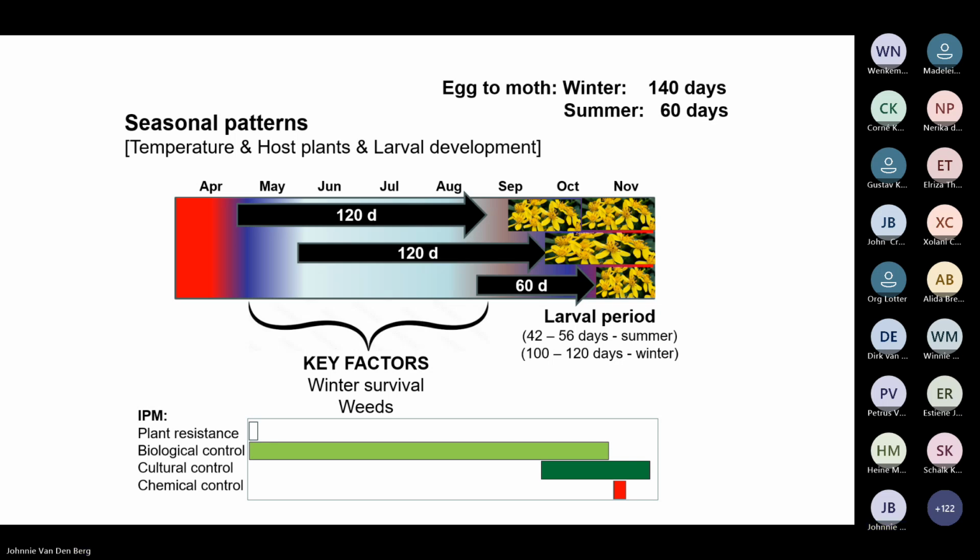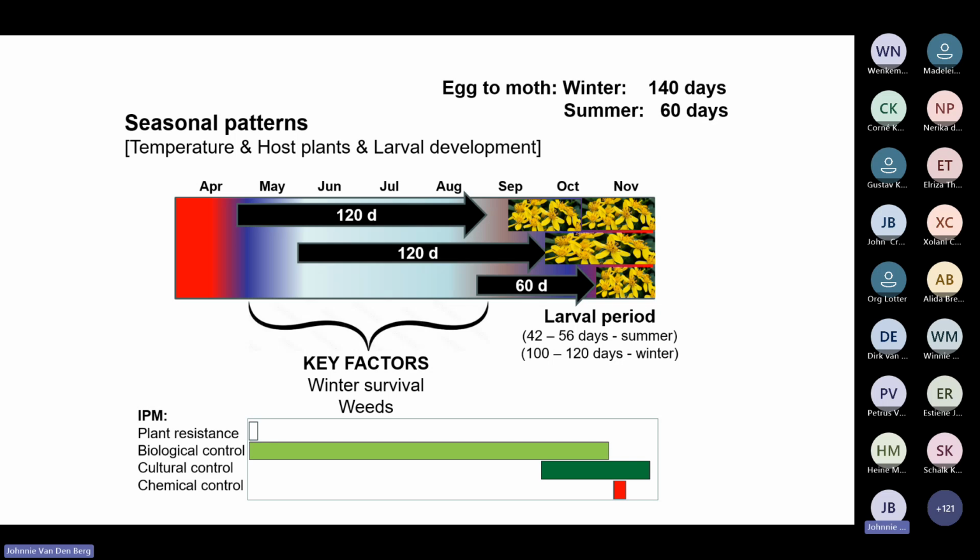So insecticide was not the first position taken here. It's cultural control and biological control and the cultivation of fields that is the solution to managing this pest. And what we find with cutworm in terms of biological control is that approximately 95% of all the cutworm larvae that we have at this time of year are parasitized, but they unfortunately do not die before they start feeding on crop seedlings.